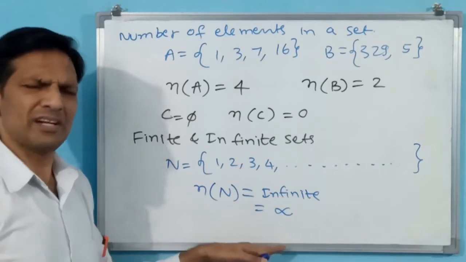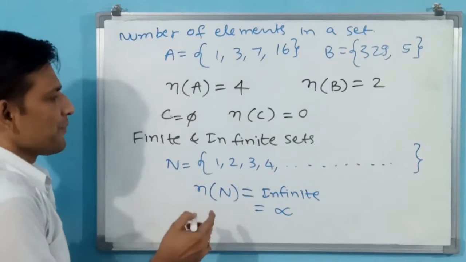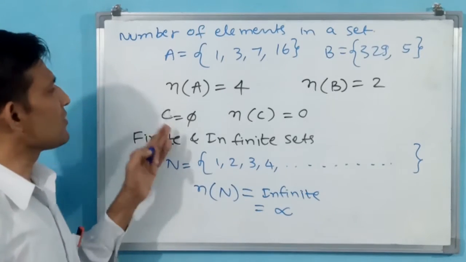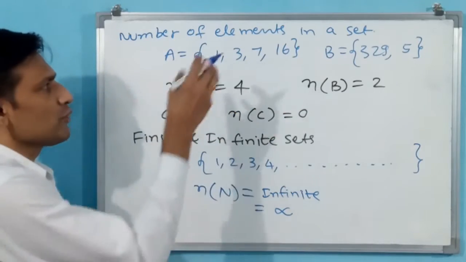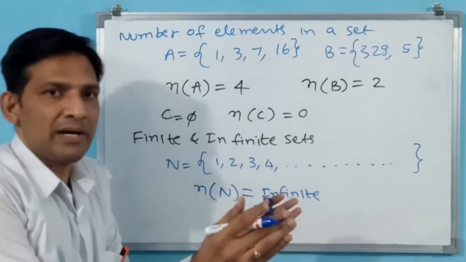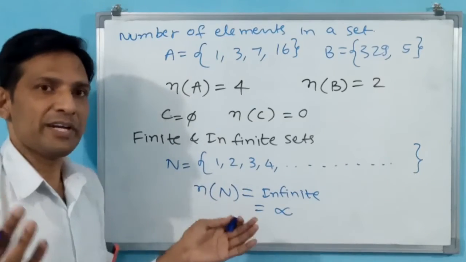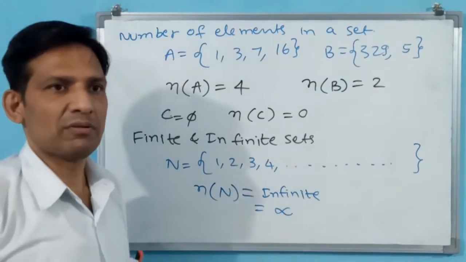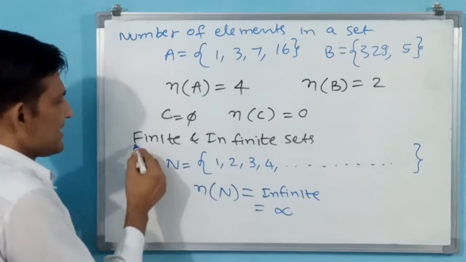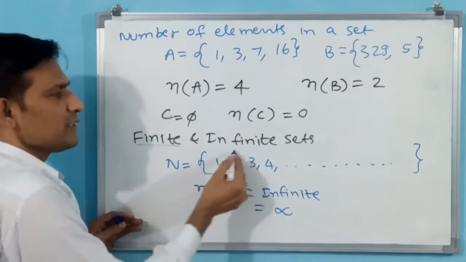Or even if you put infinity also, that is not wrong. Now you see, this set is an infinite set, we understand. But what about this set, finite? Why? Because we know a finite number of elements are there. Finite means we know the number, we know the result, or we know the quantity. But infinite means we don't know. More, large, enormous. NA is a finite set, NB is a finite set, capital N is an infinite set.